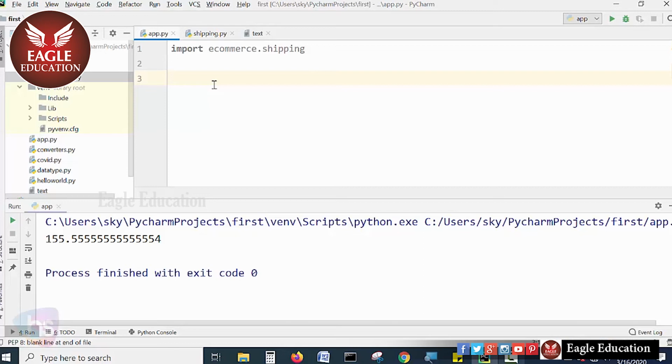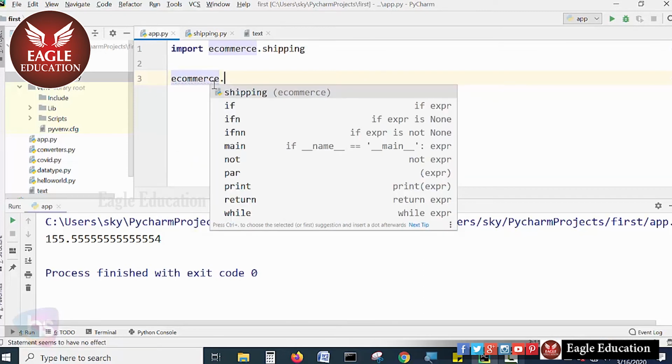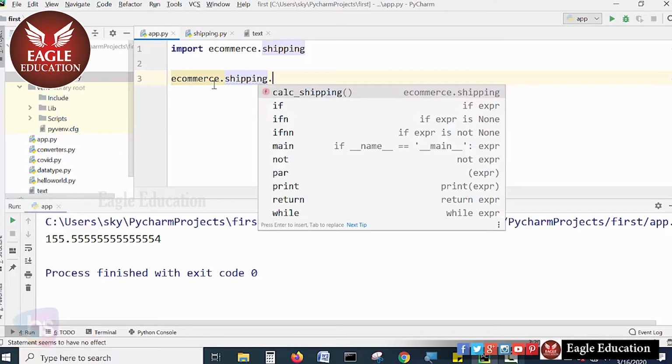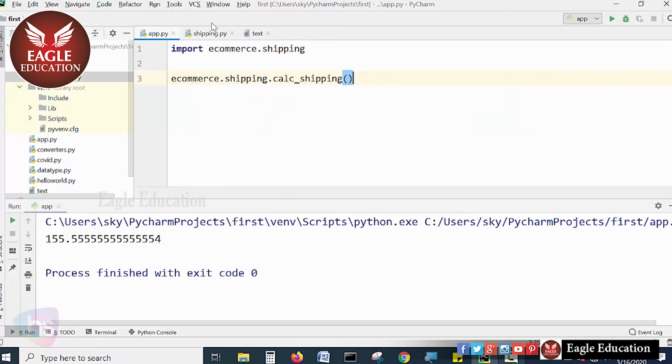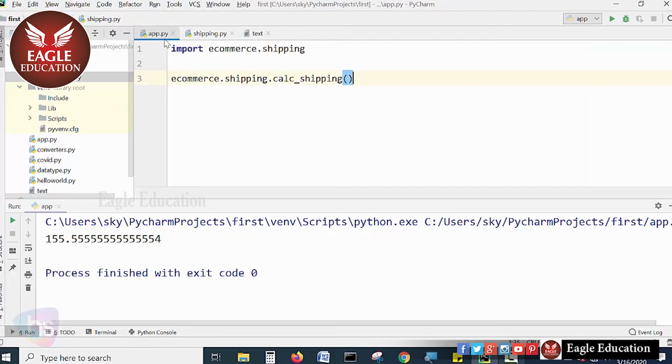Now see, ecommerce dot shipping dot, and the method name available is calc_shipping. In app.py, I'm calling the package, the shipping module name, and the method name.